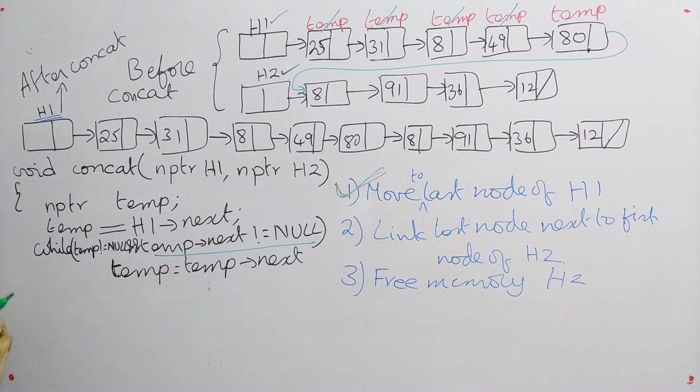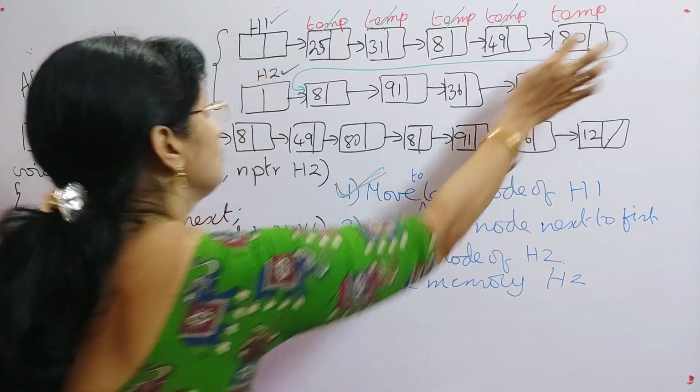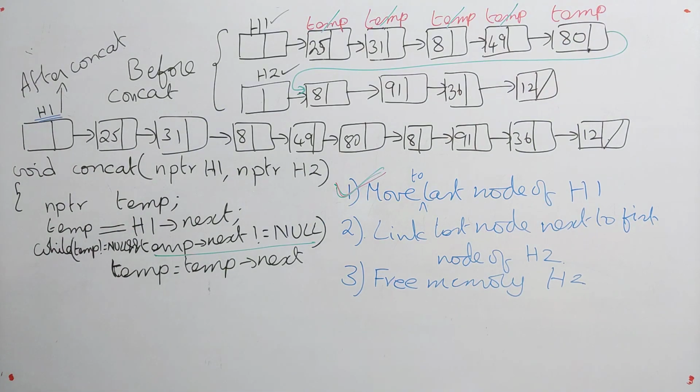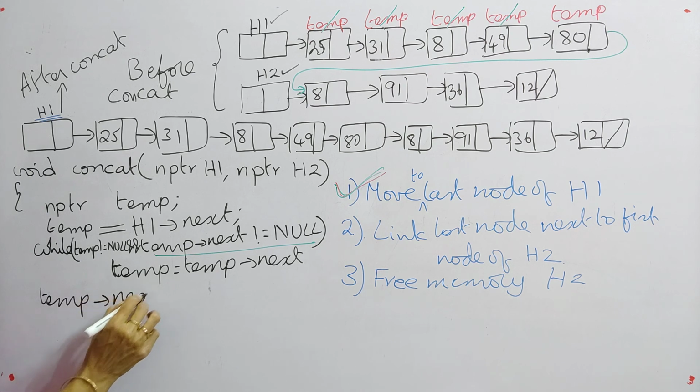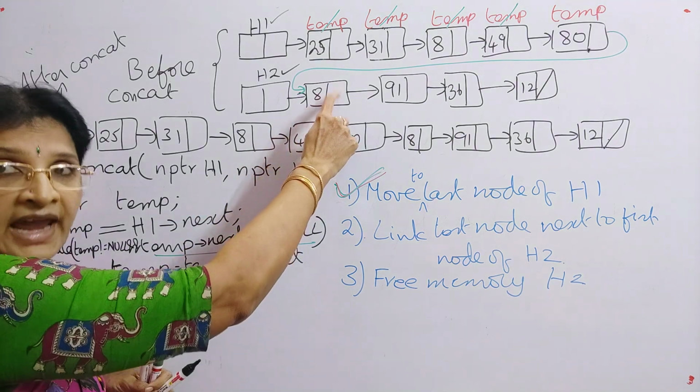So now how can you give it? So before it is null. So now you are placing in that one what? You have to place the 8. That is the address of node 8. So that is what? Temp next. Temp next is equal to, you have to give the address of the node 8 here.